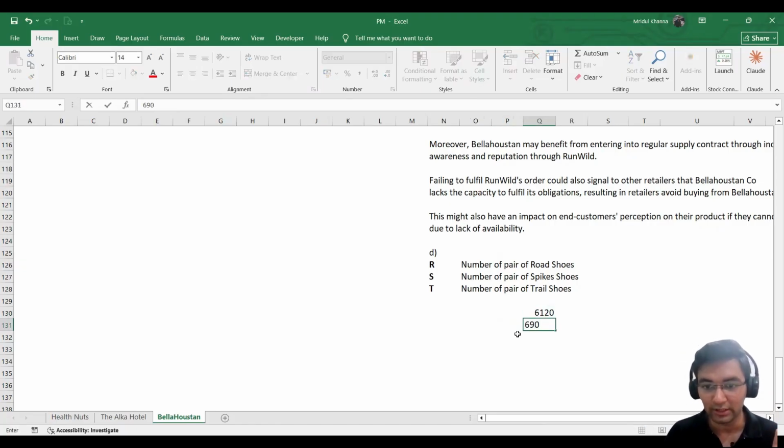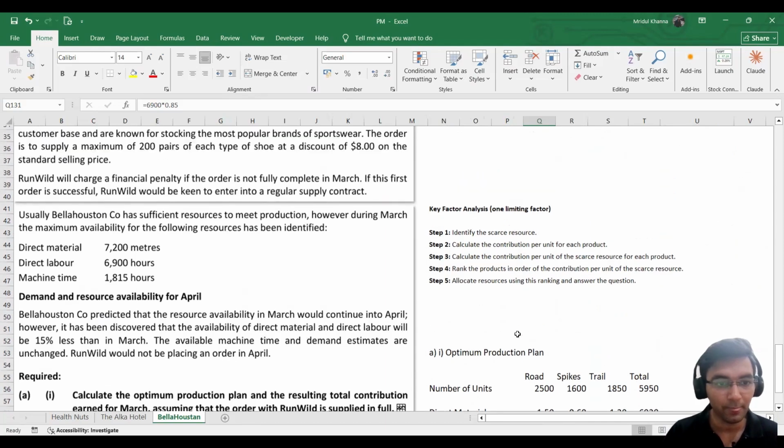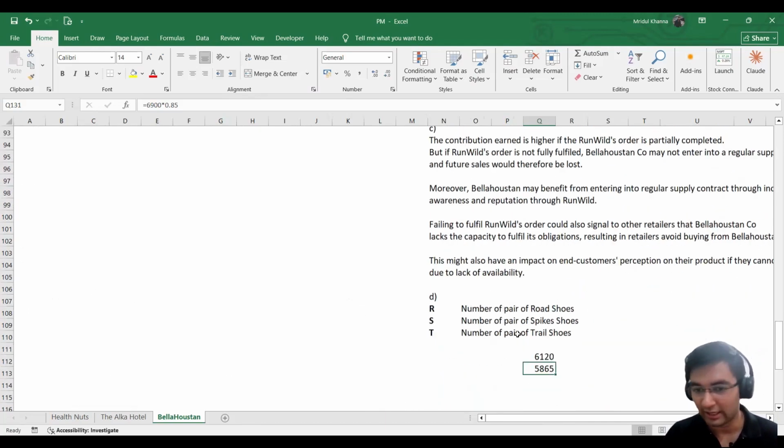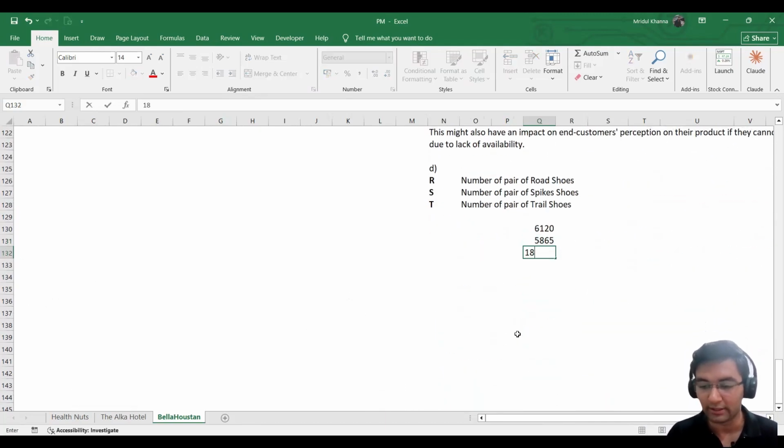Similarly, we can do it for the direct labor, 6,900 multiplied by 0.85. And lastly, we have 185. They have already said that it is going to remain the same.